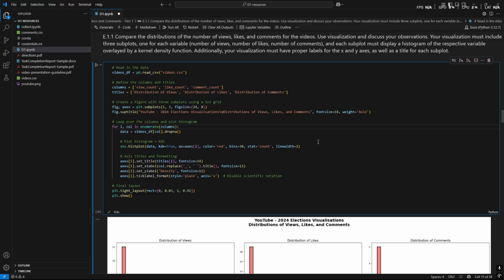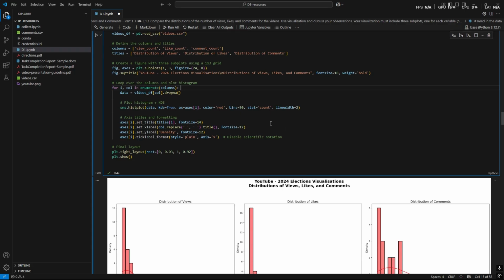Then I create a single figure with 3 subplots in one row, 1 by 3, and each subplot will display a histogram for one of the metrics. I will also give the full figure a title to explain what it's showing.